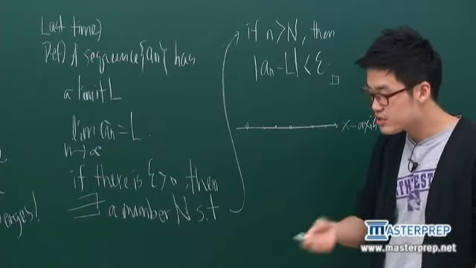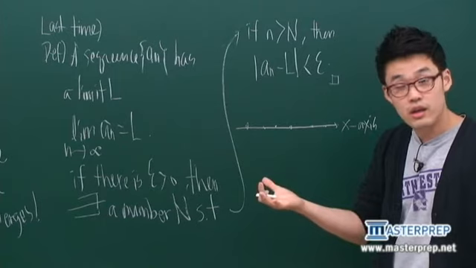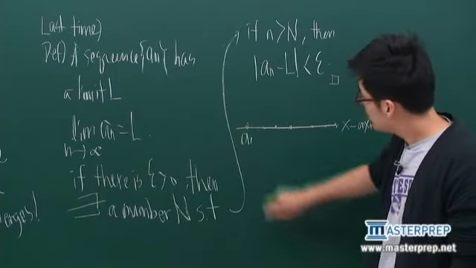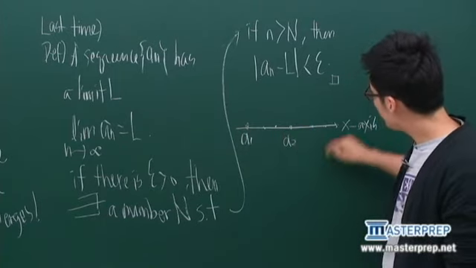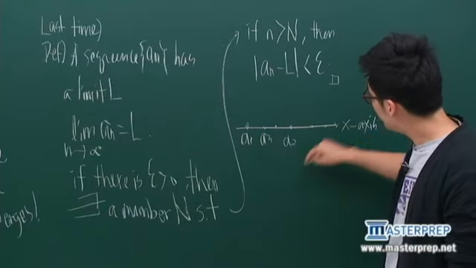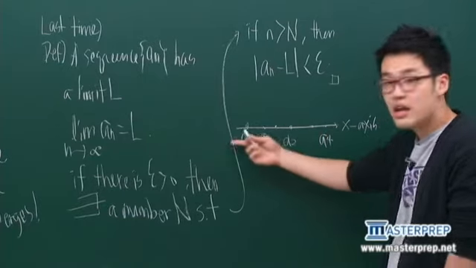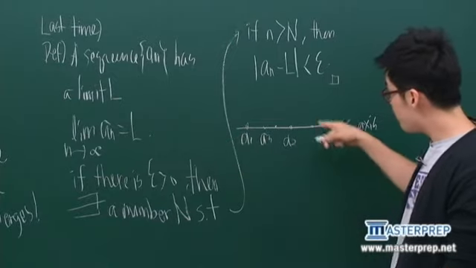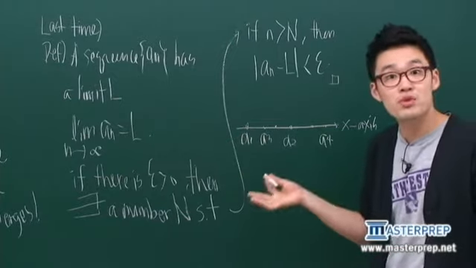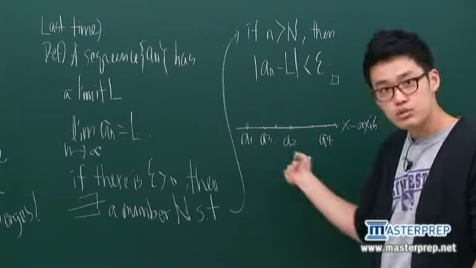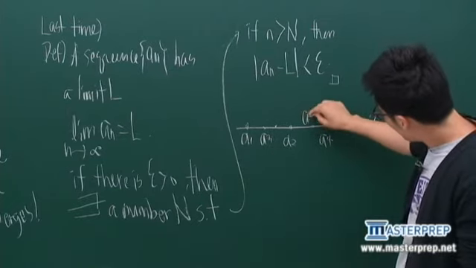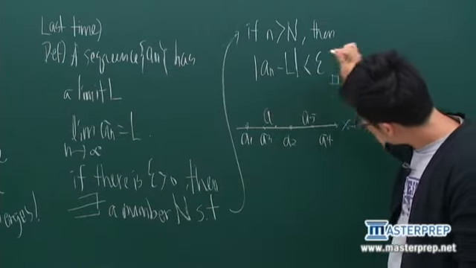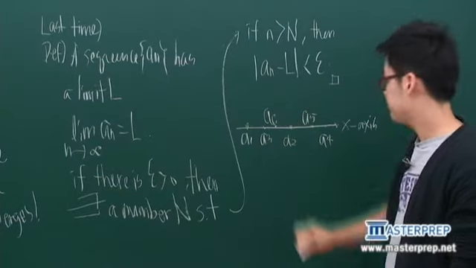A sequence is just a jumble of points. Suppose this is a_1, this is a_2, a_3, a_4. I didn't say I have to go chronologically, I can choose any point. And this is a_5, and let's say a_6.